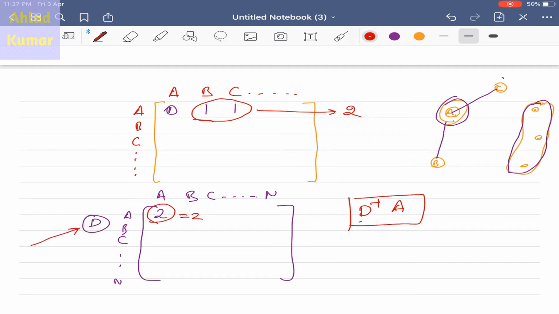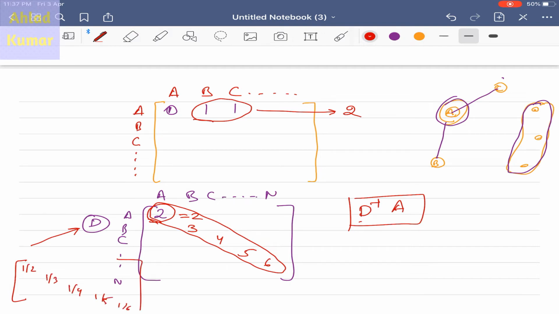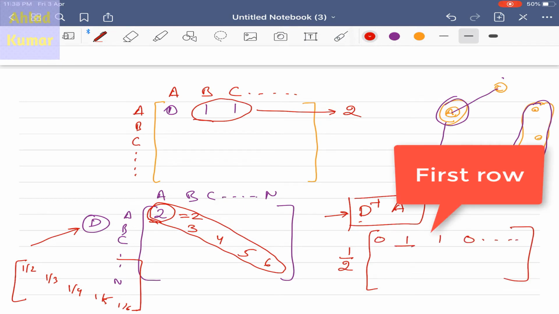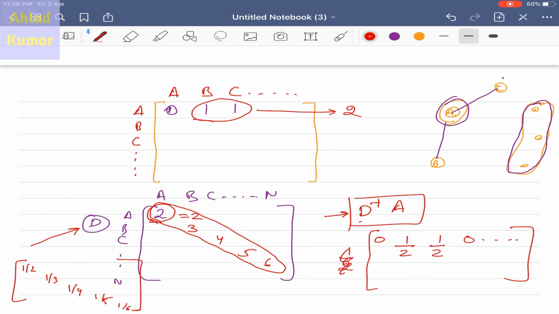Since it's a diagonal matrix, if the elements of the diagonal are, let us say, 2, 3, 4, 5, 6, then in the case of D inverse the matrix will be 1 by 2, 1 by 3, 1 by 4, 1 by 5, 1 by 6. So all the elements in the diagonal become reciprocals in D inverse. When you multiply D inverse A, you are multiplying with the value of 1 by 2 for the first column. So this will be 1 by 2, and this also will be 1 by 2. So what does it mean? It means that there is an averaging of the nodes.